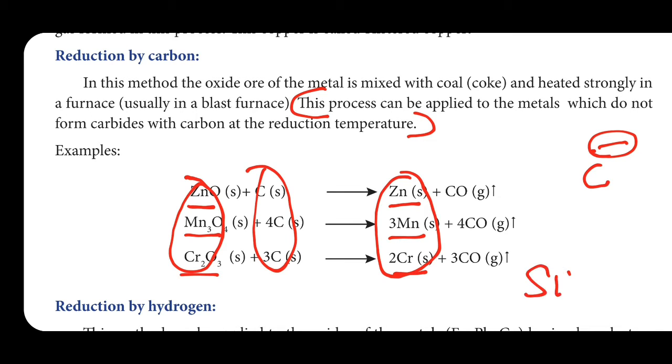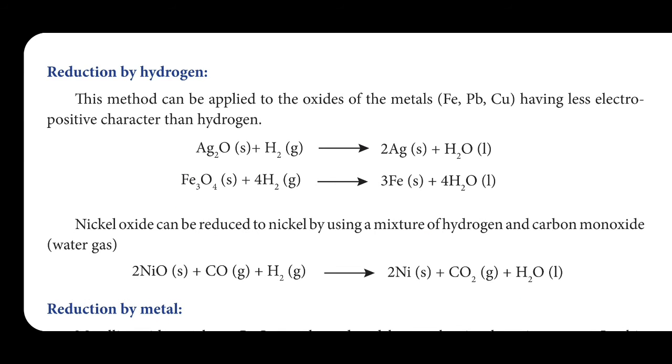Example SiC, this is called silicon carbide. Here silicon has a positive charge and carbon has a negative charge. So, this process can be applied to the metals which do not form carbide with carbon, because if the metal forms carbide with the carbon, then we won't.